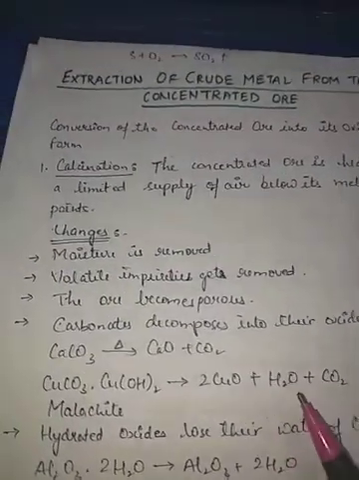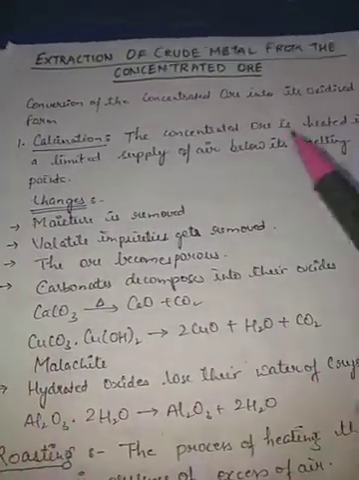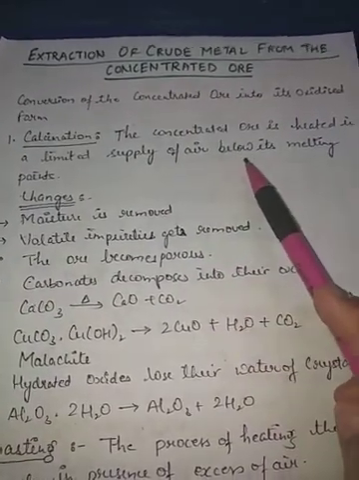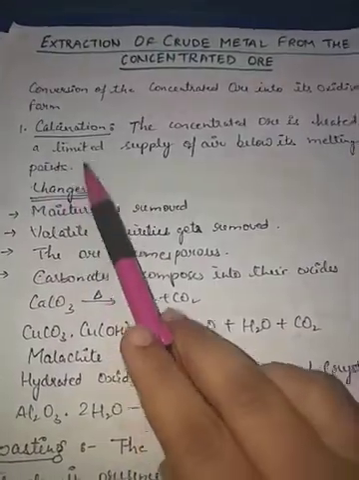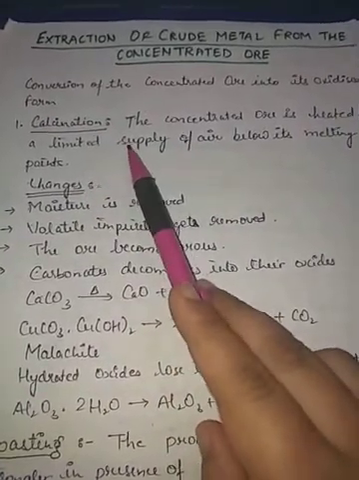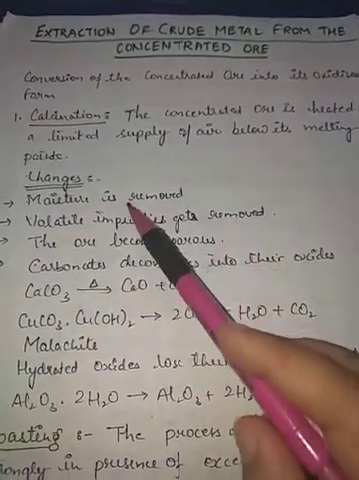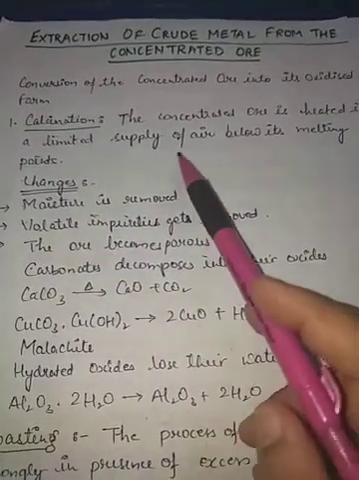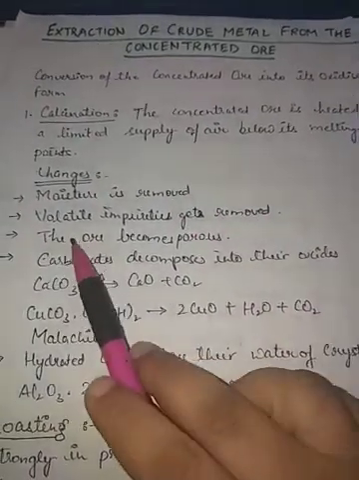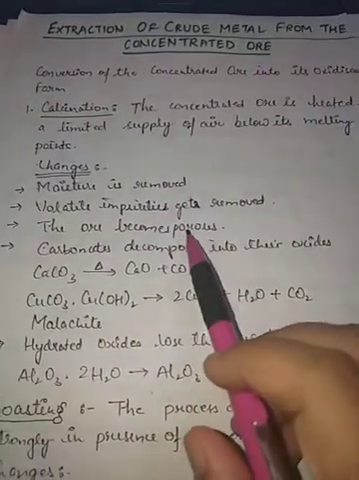Calcination, we know that it is a process of heating carbonate ores strongly in absence of air and below its melting point. Okay, this is called calcination. The changes which we will see after the process of calcination: first, moisture is removed from the ore. Secondly, if any volatile impurity is present in it, it gets removed. Thirdly, the ore becomes porous upon heating.